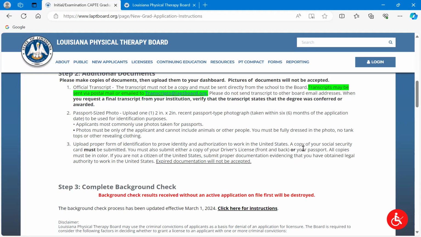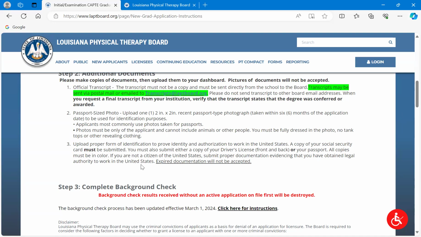Please make sure you scan it. Don't take a picture of it with your phone. Any documentation, in fact, that you're sending to us, please don't take pictures with your phone and send those in. A picture of a picture is not always very clear. We are asking that you scan these items, okay? And a lot of phones these days, I know there are apps out there that you can scan with the phone camera so that it comes through as a scan and not a picture. There's plenty of options though.